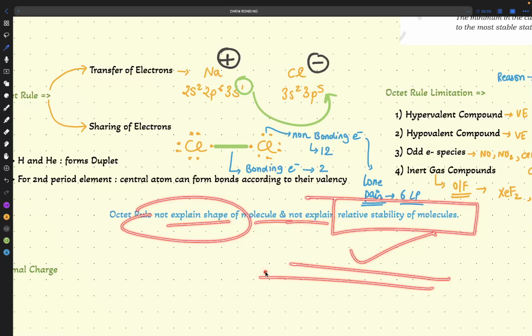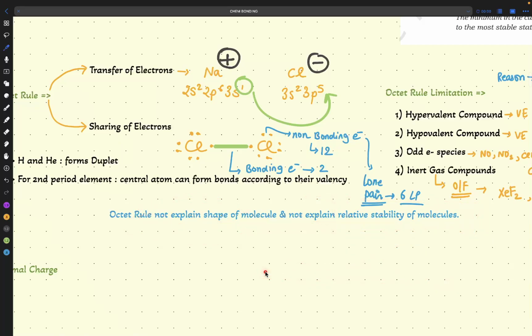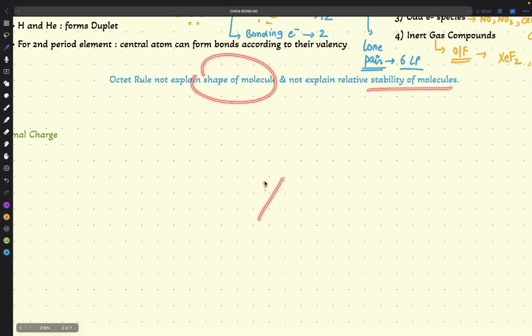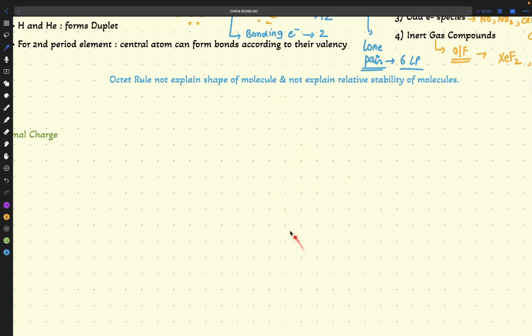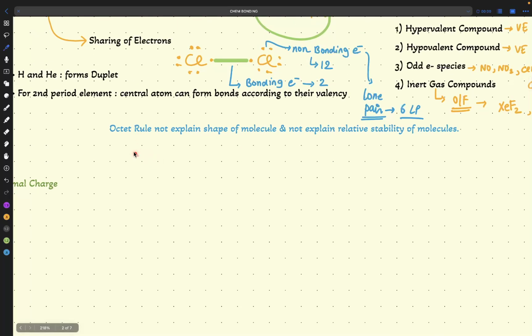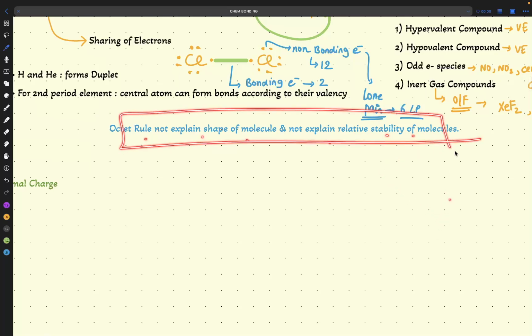They're very important. What is the meaning of relative stability of a molecule? Again, the same thing: if it is not explaining us the shape of the molecule, how will it explain the stability of the molecule? Because stability is not like this, that you will draw like this, here one, here one, here one lone pair. The octet rule is telling us like this. But we have to see the shape of the molecule also. We have to see where exactly the lone pair is present. That's why if they ask why the octet rule is not followed, it is because the octet rule does not explain the shape of the molecule and does not explain the relative stability of the molecule. This is important, right?